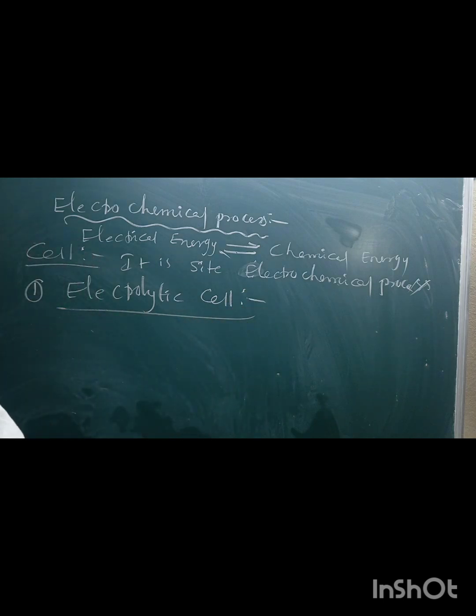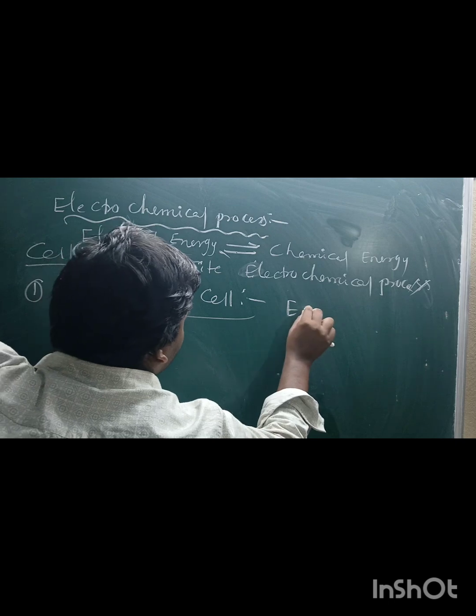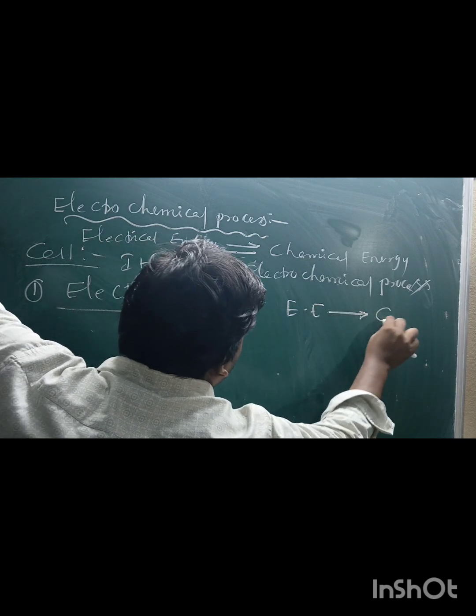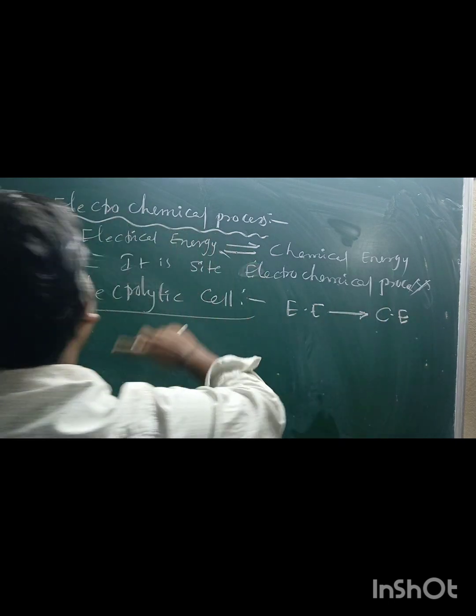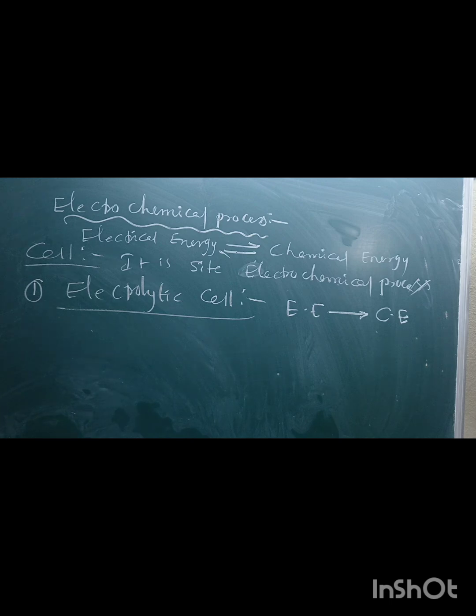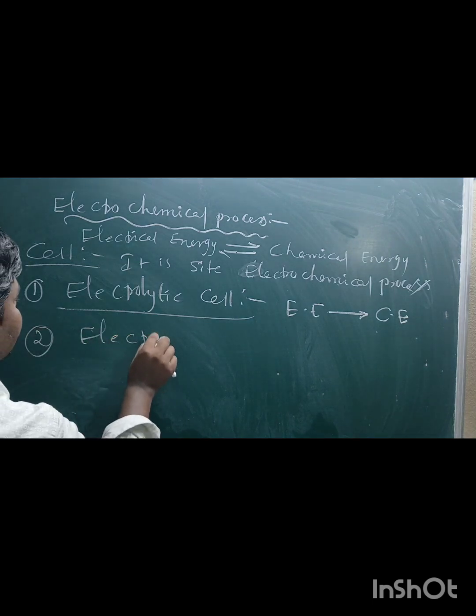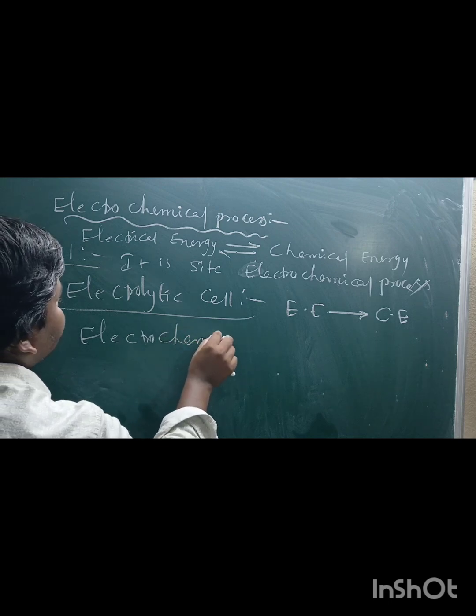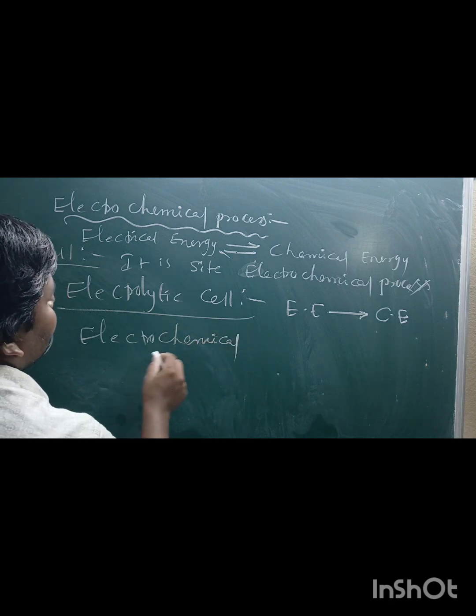What is an electrolytic cell? The cell used to convert electrical energy into chemical energy is called an electrolytic cell. If the chemical change is converted into electrical energy, the cell is called an electrochemical cell. Second one is the electrochemical cell.